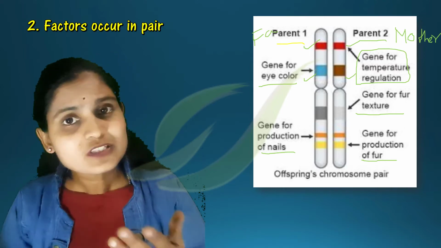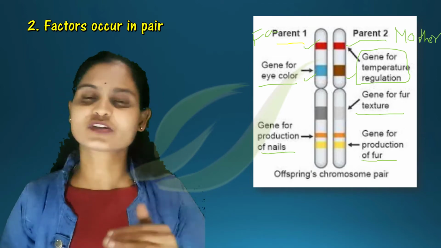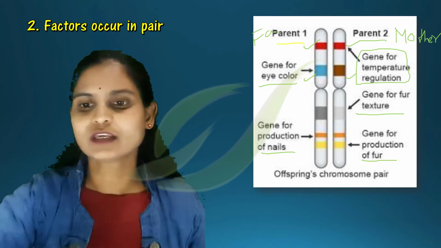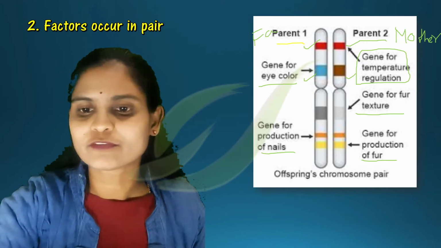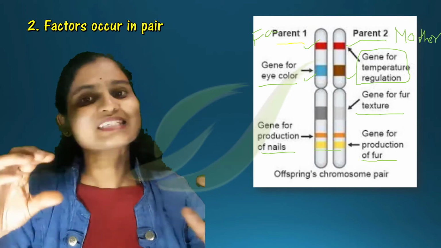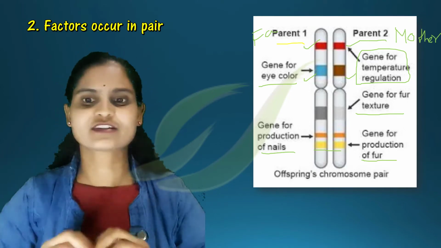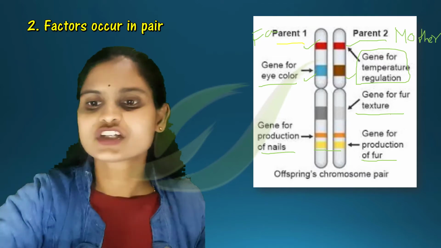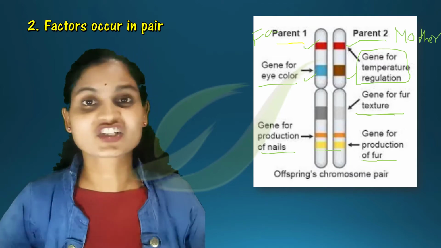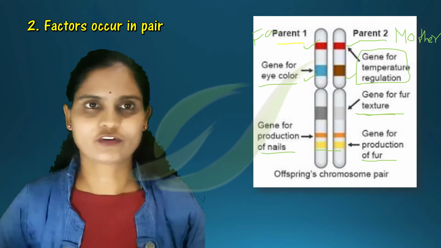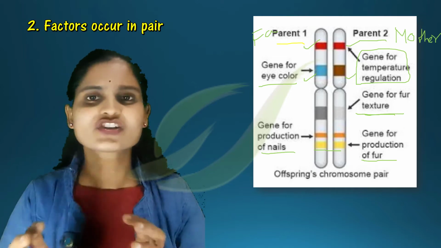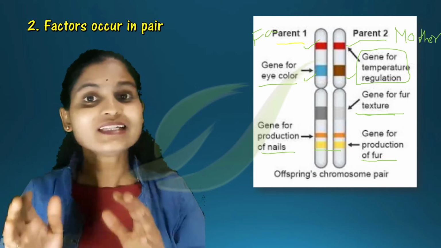Sometimes it may be the same, sometimes it may be different. You can see here, for production of eye color from the father and from the mother, the same type of gene has come. Whereas when you see the gene for fur texture, it is different. So a slight variation will be present in some.